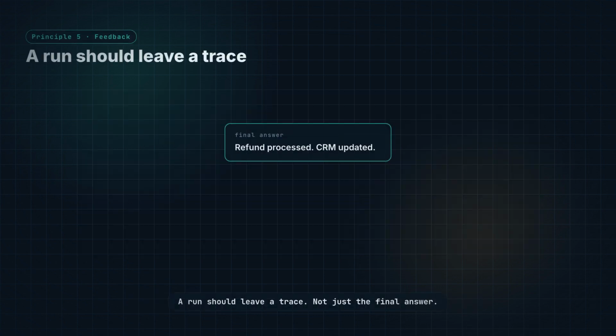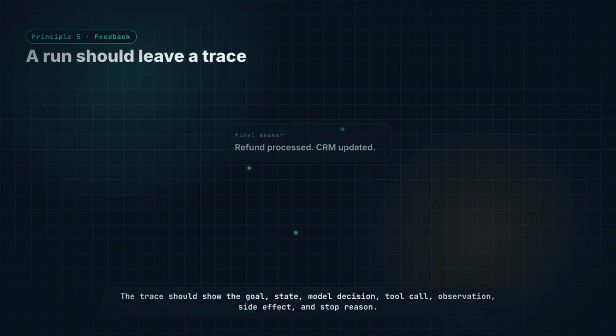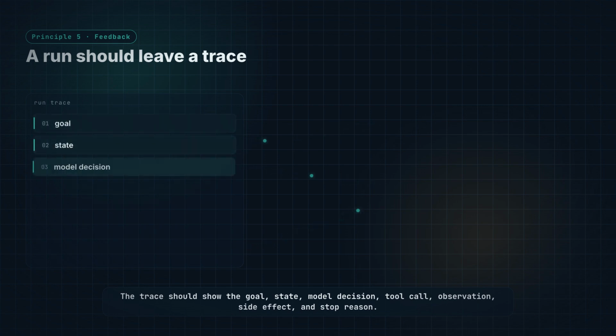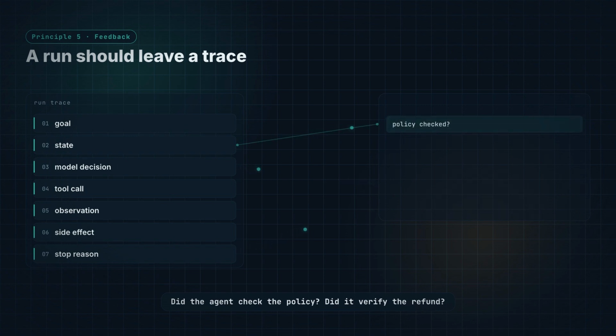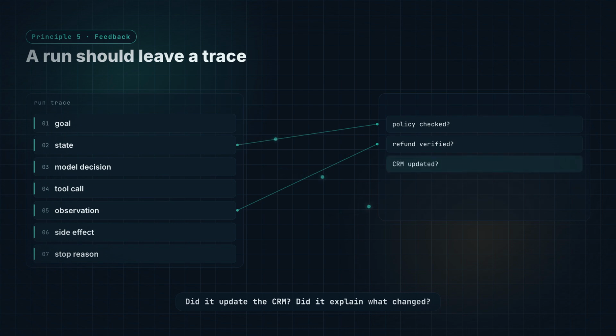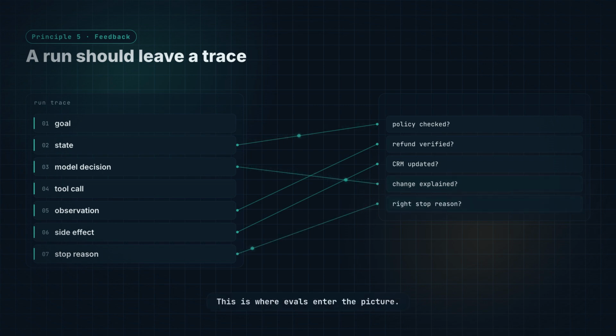A run should leave a trace, not just the final answer. The trace should show the goal, state, model decision, tool call, observation, side effect, and stop reason. Then the trace can be judged. Did the agent check the policy? Did it verify the refund? Did it update the CRM? Did it explain what changed? Did it stop for the right reason?